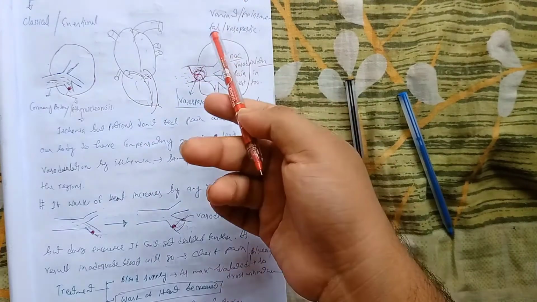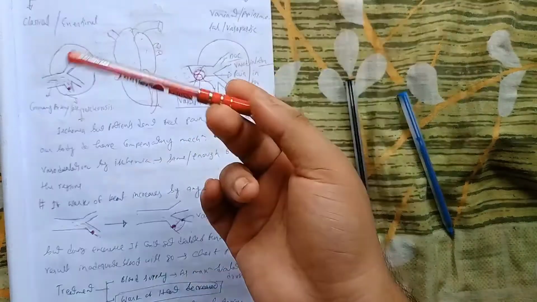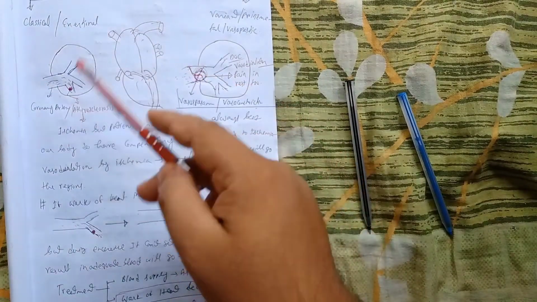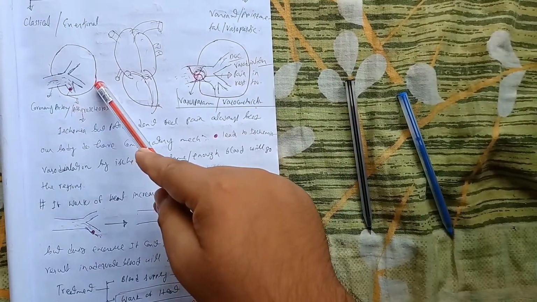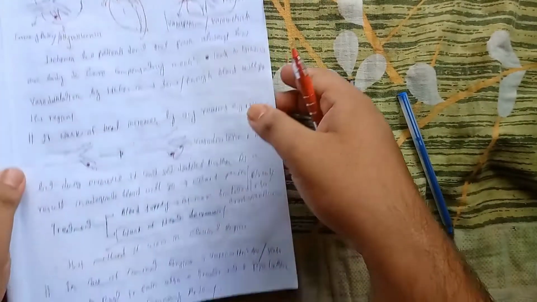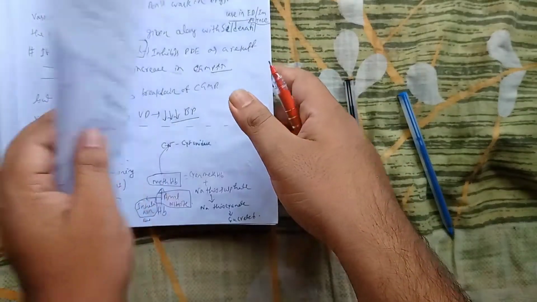So in resting conditions also the patient will feel pain, but in case of classical angina, the patient in resting condition will not feel any type of pain, but when he does exercise at that time he will feel pain. But in this case, in variant angina, the pain occurs even at rest. I already talked about these things.